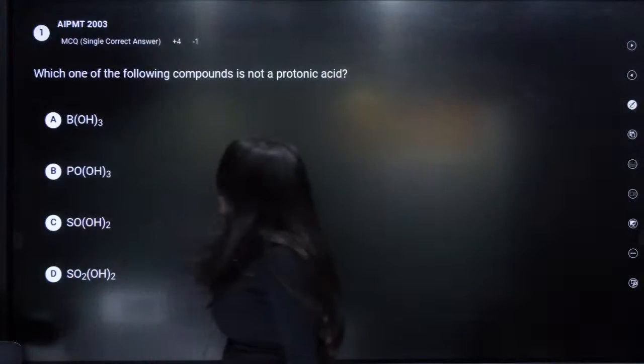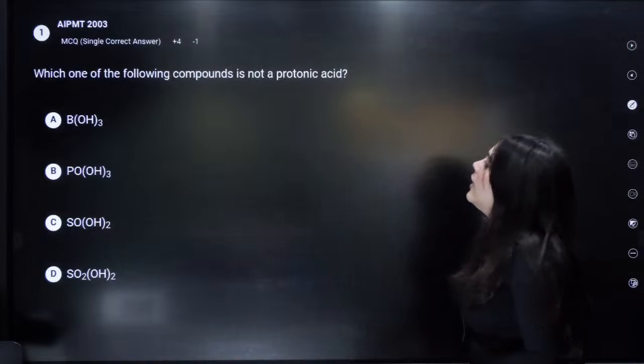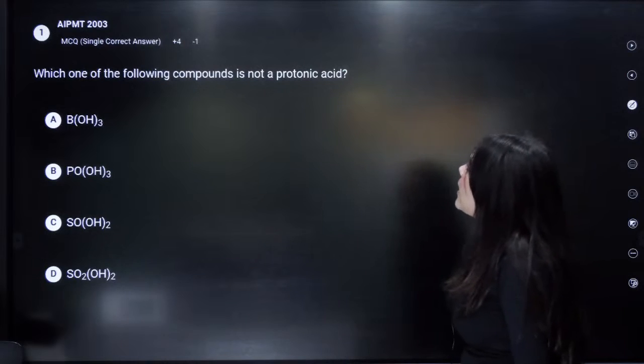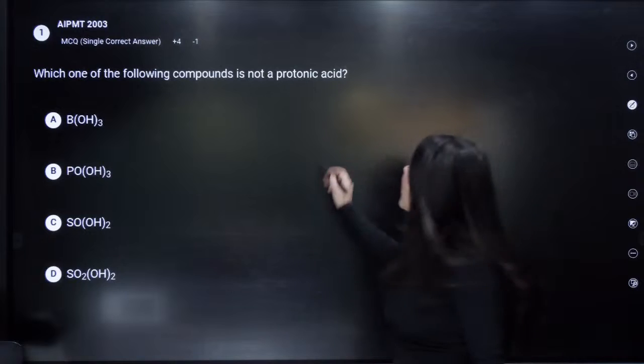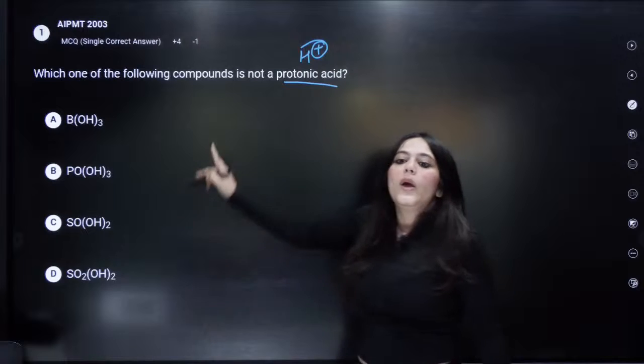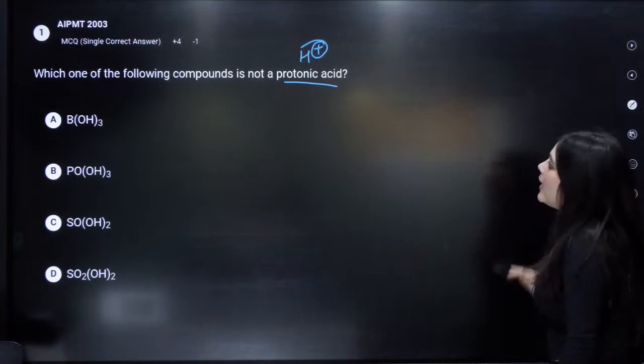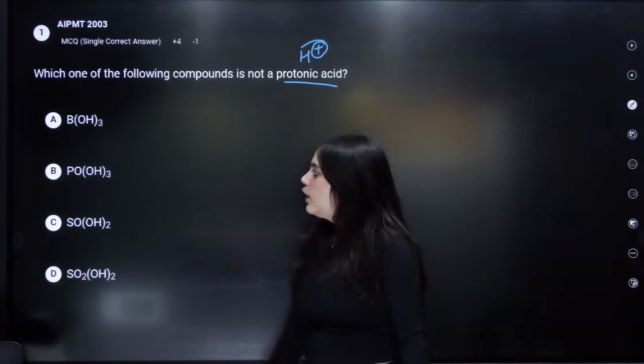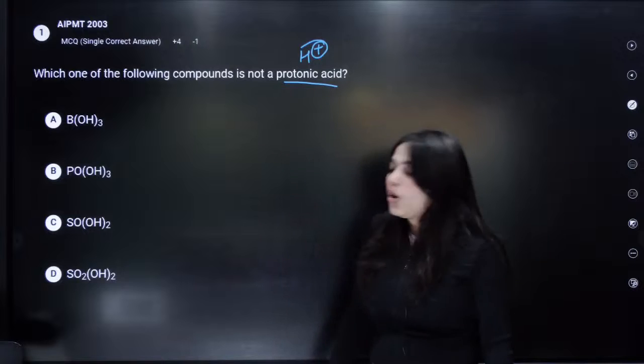Okay, next. Now who will answer this question? Which of the following compounds is not a protonic acid? Protonic acid means what? Which gives away H plus ion. Which of these does not give away H plus ion? Who can answer this? Option A, B, C or D?